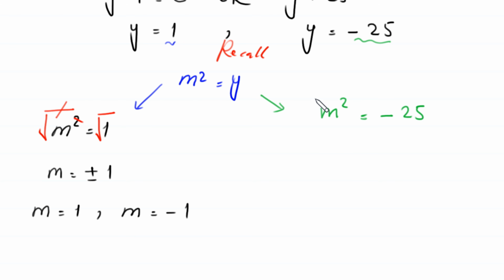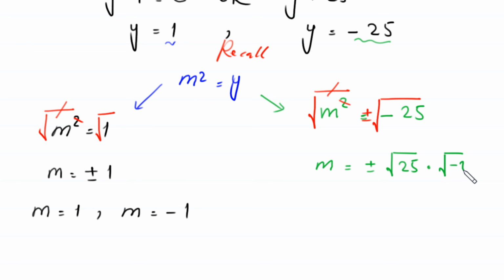From this equation we take square root of both sides. This square will be cancelled with this square root, and we get the value of m is equal to square root of negative 25, which can be written as plus minus square root of 25 times square root of negative 1.